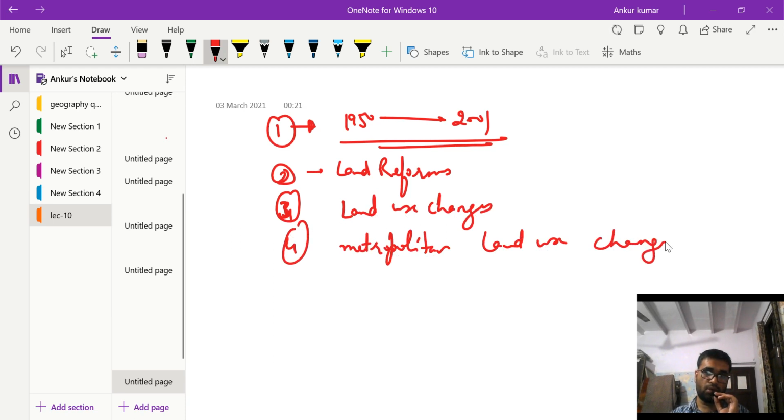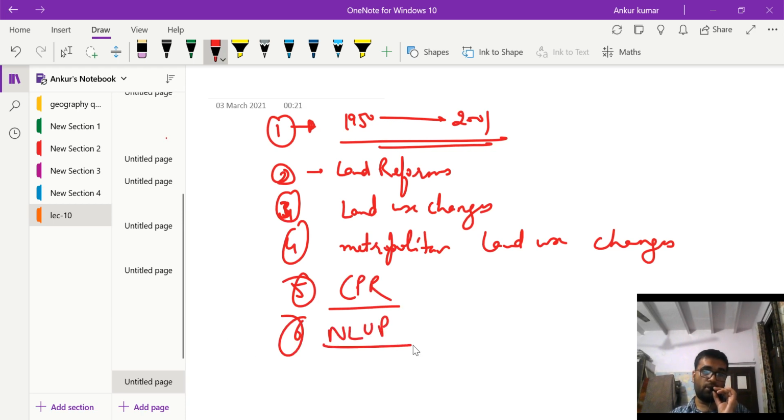So this was the fourth topic that we did. Then we did the common pool resources, CPR, and the last was the national land utilization policy, NLUP. So these were the topics that we discussed in this class.